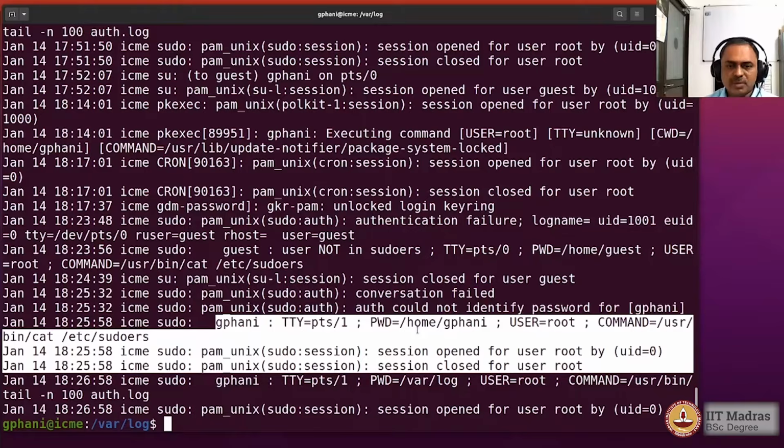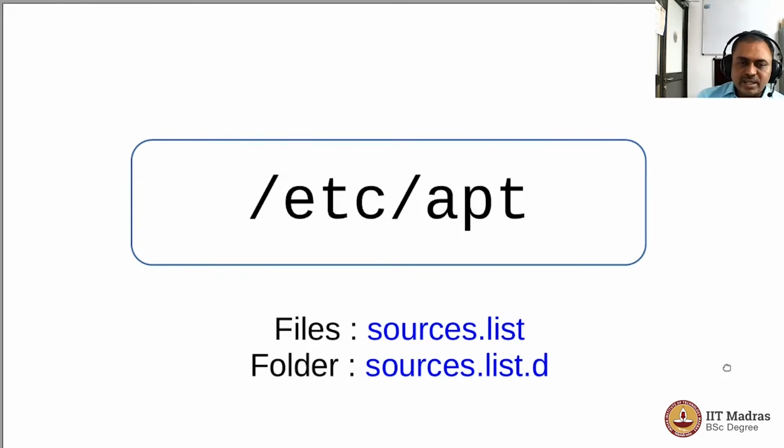So the logbook also tells you who managed to gain the administrative privileges and who did not, and so one should look at these logs from time to time. When you are installing a package, the system knows from which website these packages have to be downloaded for installation. So where is this information stored? It is stored in a folder called /etc/apt. So we will go there and explore that folder shortly.